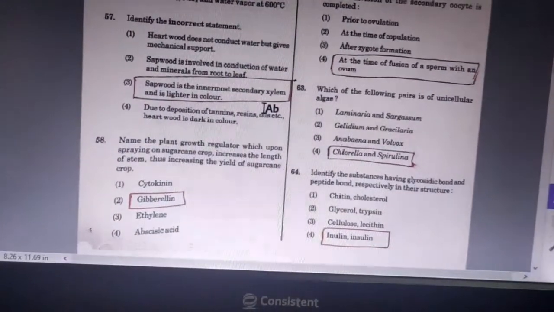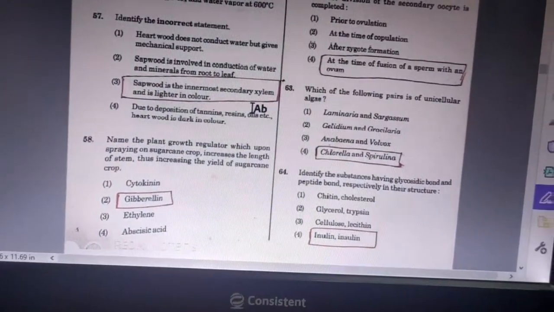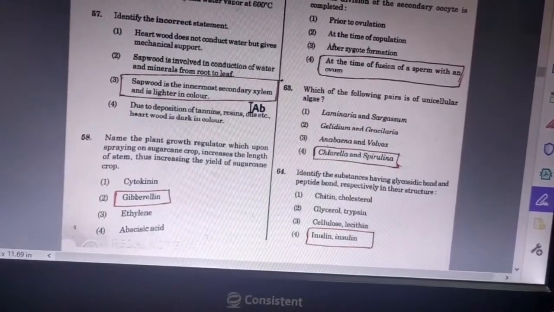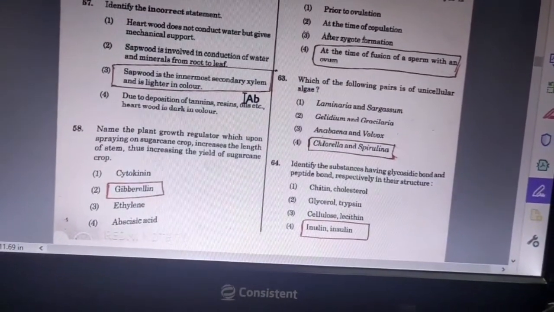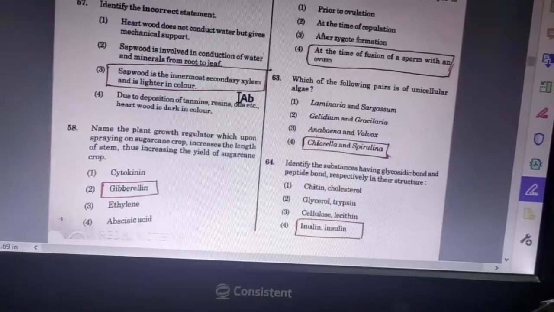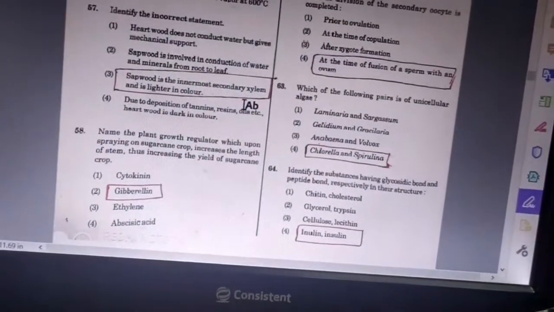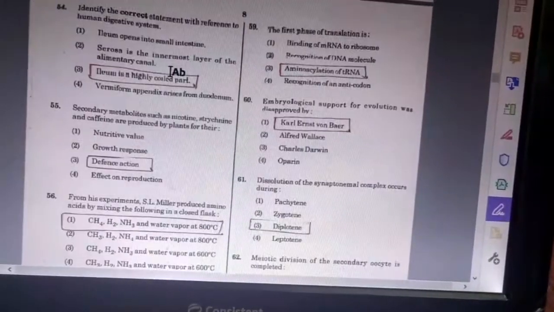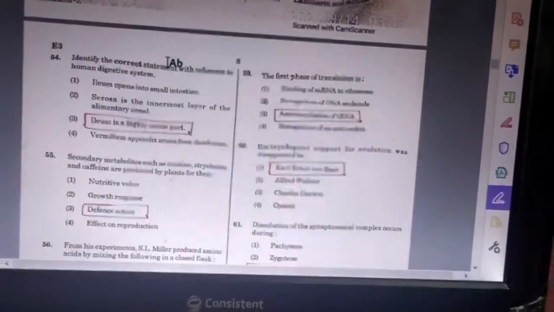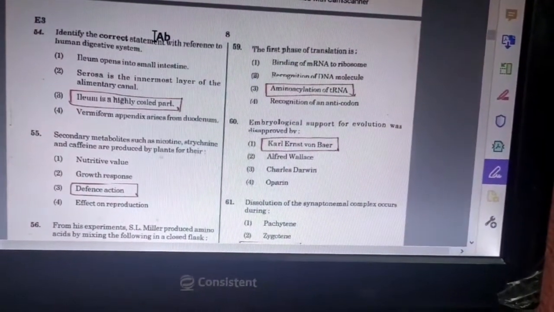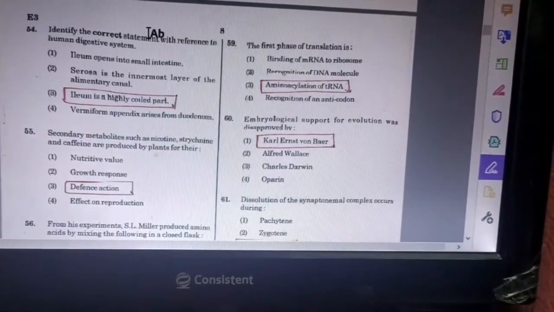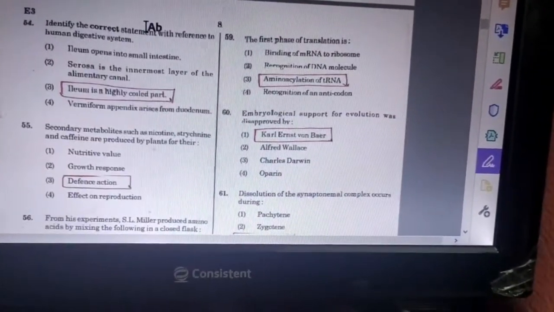Name the plant growth regulator which upon spraying on the sugarcane crop increases the length of the stem, thus increasing the yield of sugarcane crop. Answer is gibberellin. Question number 59. The first phase of translation is aminoacylation of tRNA.